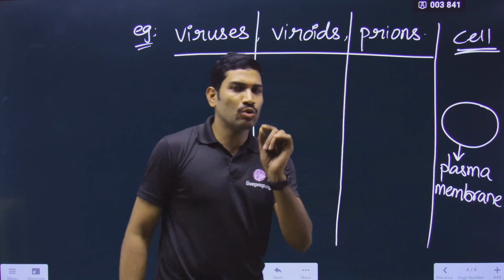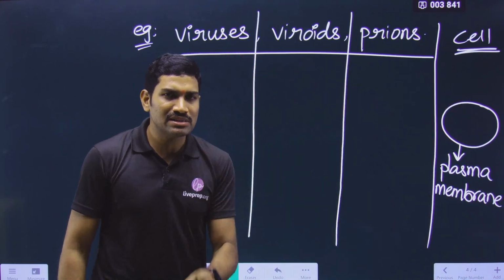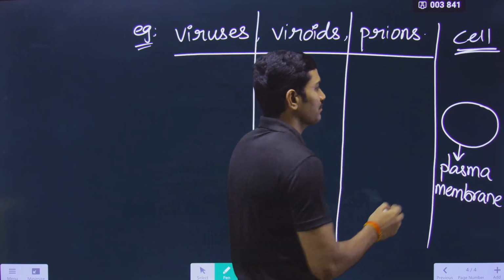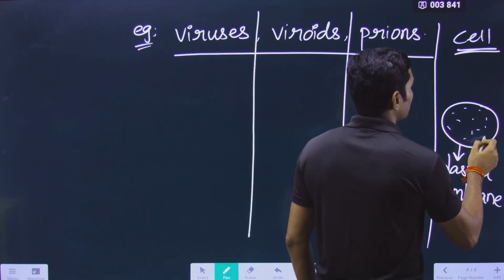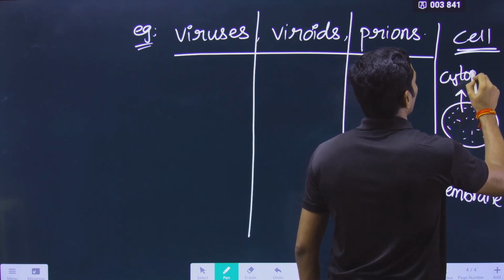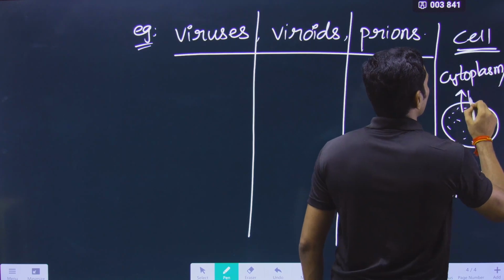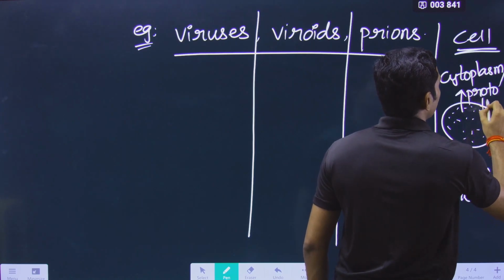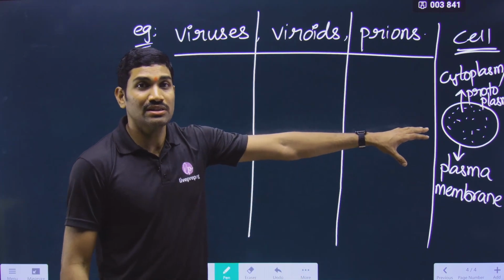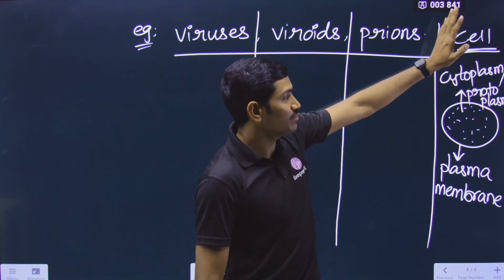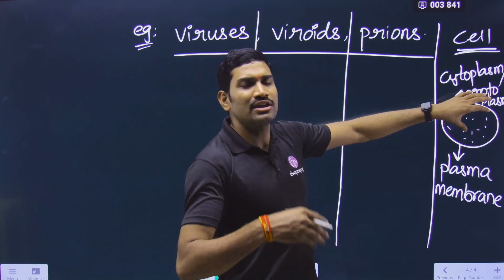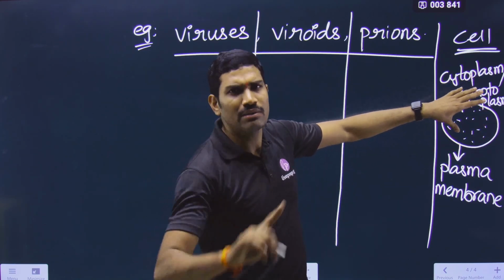Please understand here, to call something a cell, it should compulsorily have plasma membrane. This is one compulsory part. And inside this, a living substance called cytoplasm or protoplasm should be present. Here I am not giving the difference, but in the next lecture, when we study this information, I will tell you the difference between cytoplasm and protoplasm. For our content here, it is enough. Either cytoplasm or protoplasm should be present.